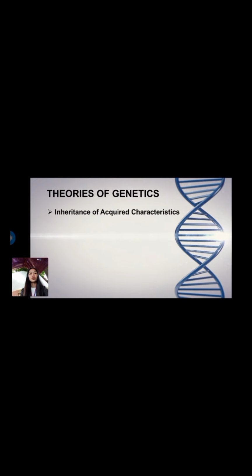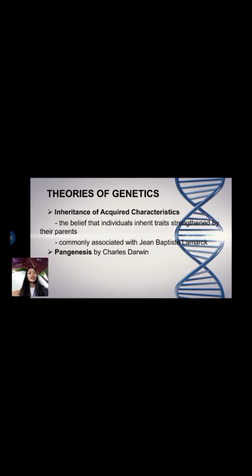The next theory is inheritance of acquired characteristics. It is a belief that individuals inherit traits strengthened by their parents, commonly associated with Jean-Baptiste Lamarck. This theory is now known to be wrong.